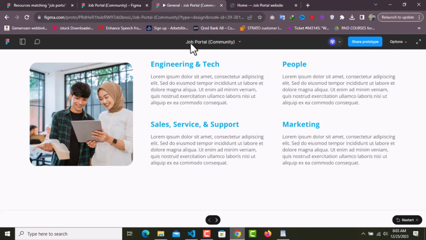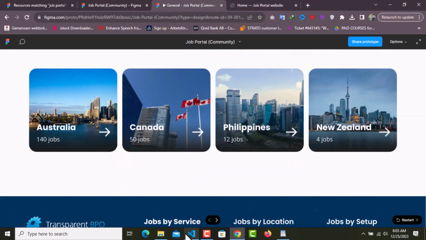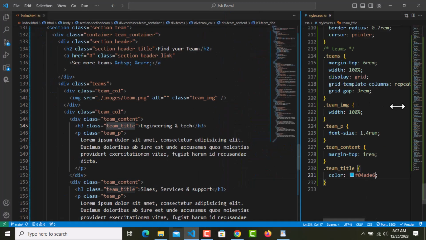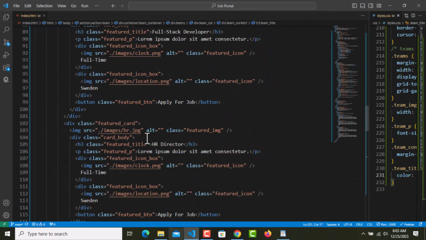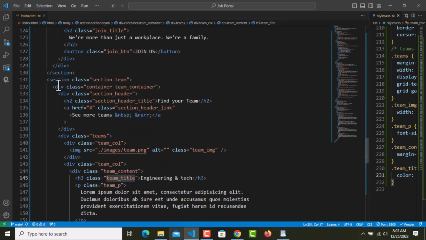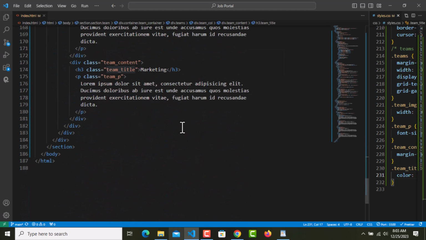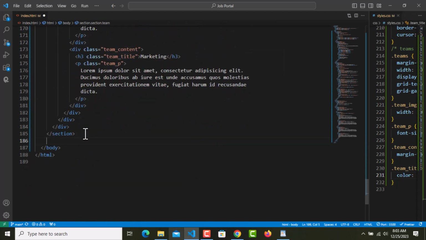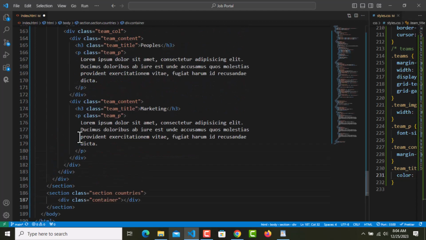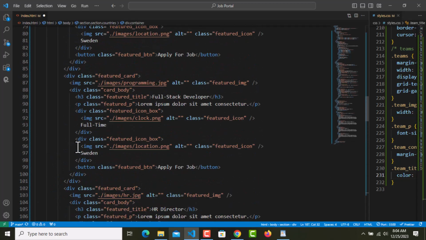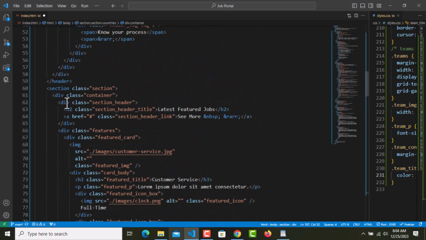Now let's move on to the next section, and the next section is almost the same, almost. So what I'm gonna do is I'm gonna have another section after this section. Section with the class name of section and dot countries, and in here I need container, and I'm gonna copy and paste that container section header as well.